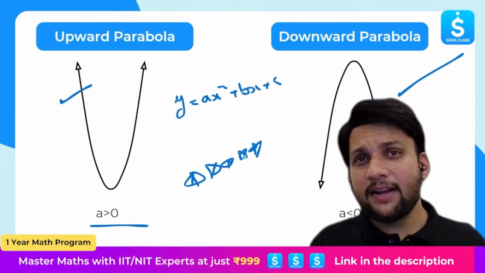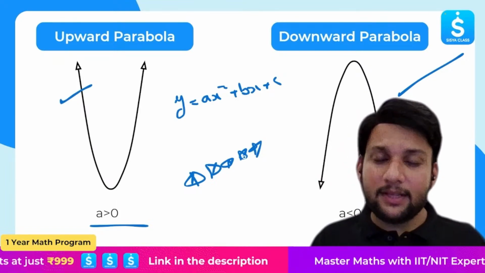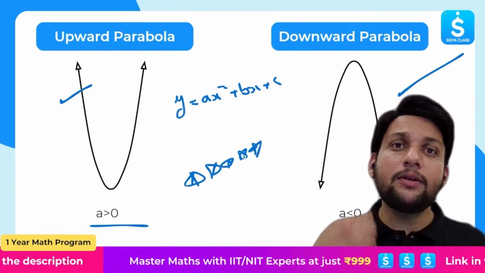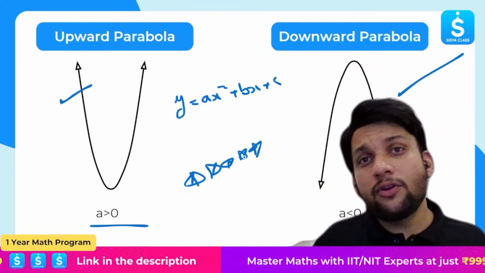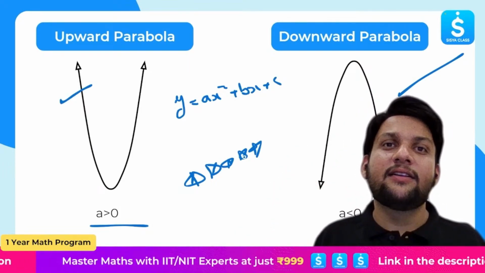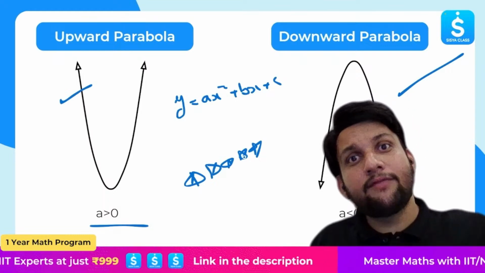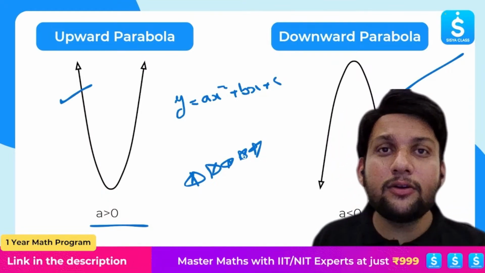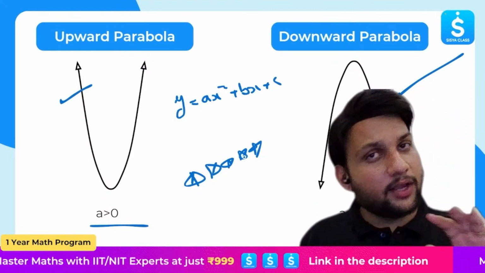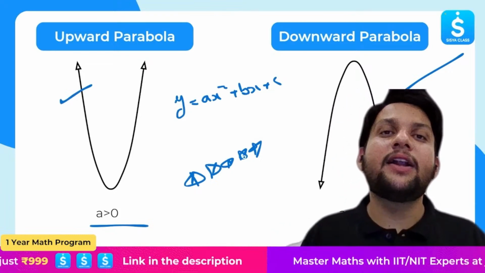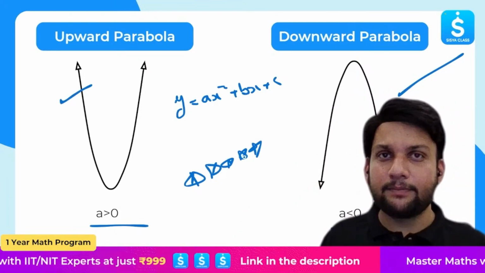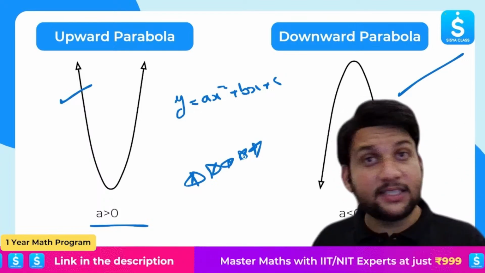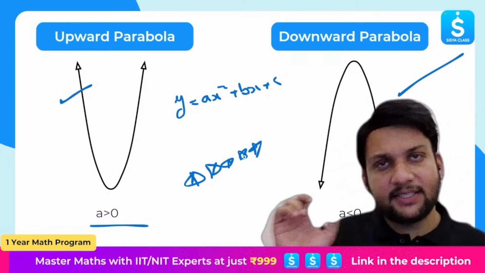Now, of course, you won't find this in NCERT anywhere. But the thing is, dear students, right now the paper pattern has changed a lot. So conceptual knowledge is very important. You know, CBSE is moving away from textual knowledge. They want to test real life application. If you have understood one chapter, they want to see whether you can apply the same knowledge to a real life scenario. So again, upward parabola, a is greater than 0; downward parabola, a is less than 0.